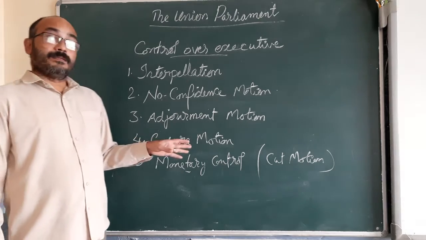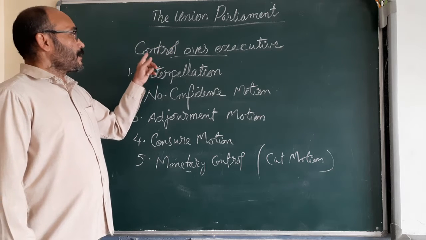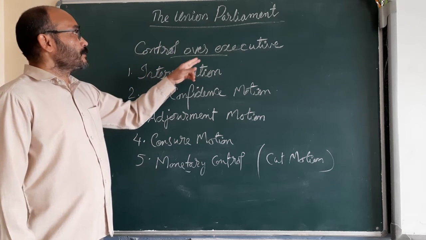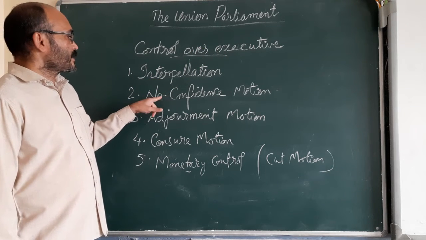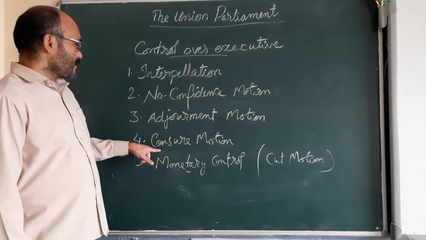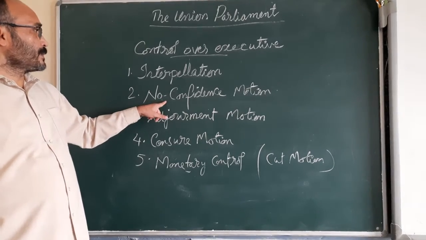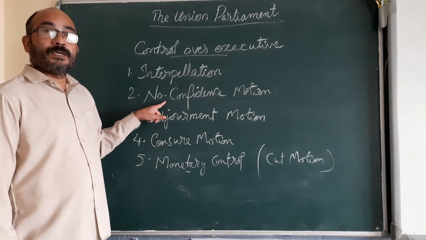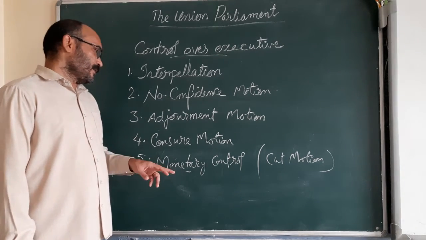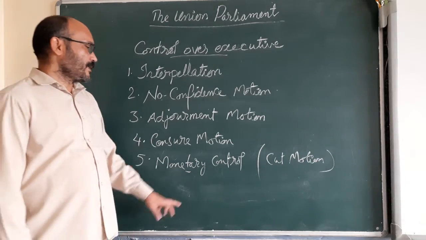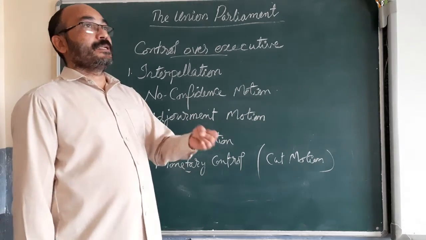So some of the main devices which are used by the parliament in order to control the executive are interpellation, no confidence motion, adjournment motion, censure motion, and monetary control. You know that the no confidence motion can be moved or passed only in the Lok Sabha. This monetary control, the cut motion, is also mostly passed in the Lok Sabha only, because cut motion concerns financial matters.